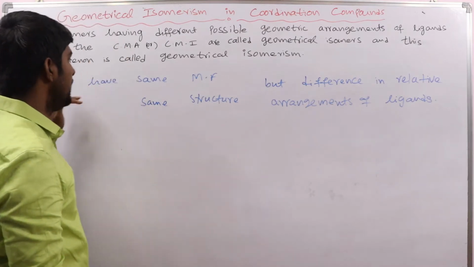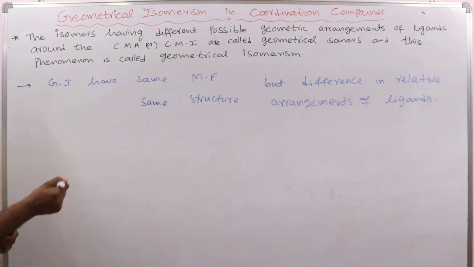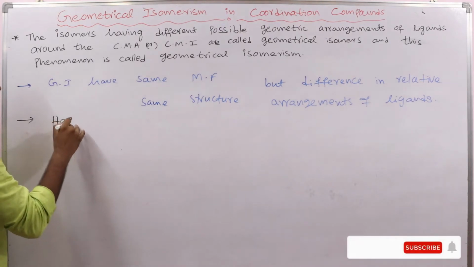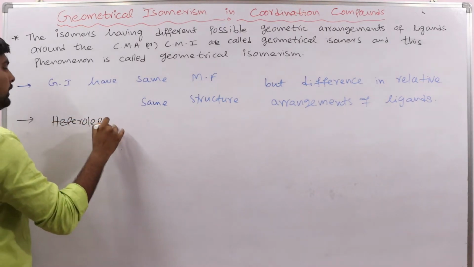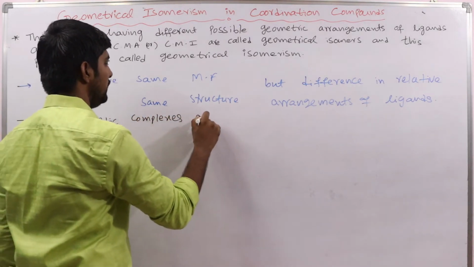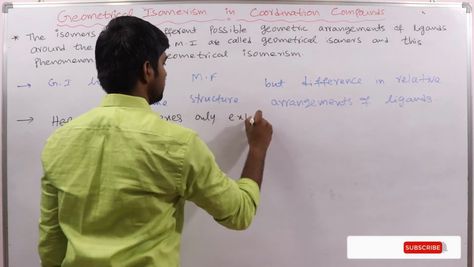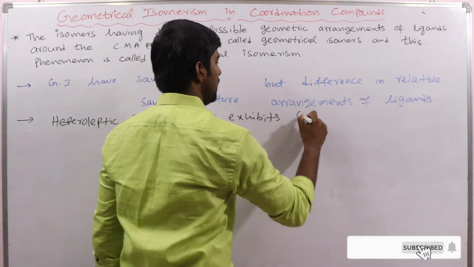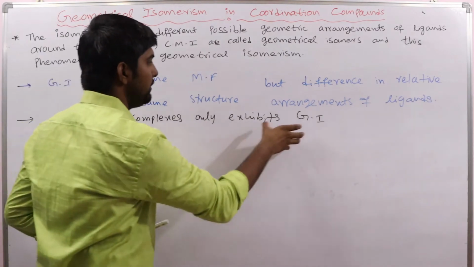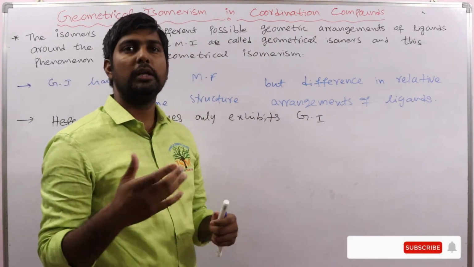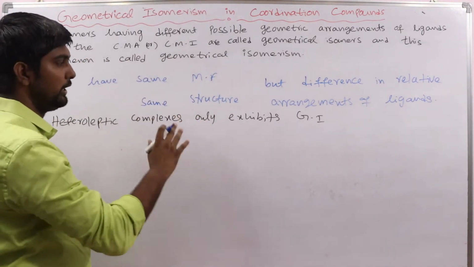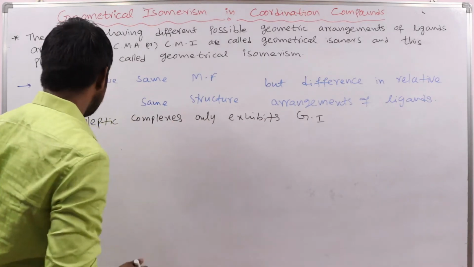Clear? Another very important point: only heteroleptic complexes can exhibit geometrical isomerism. What is a heteroleptic complex? We discussed it in the introduction classes, heteroleptic and homoleptic. Here we discuss with an example.